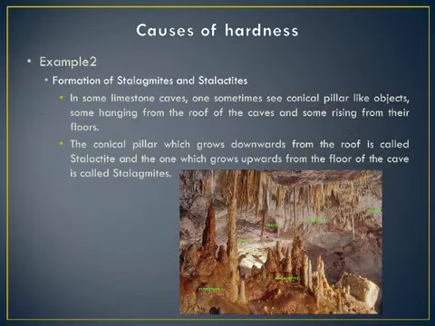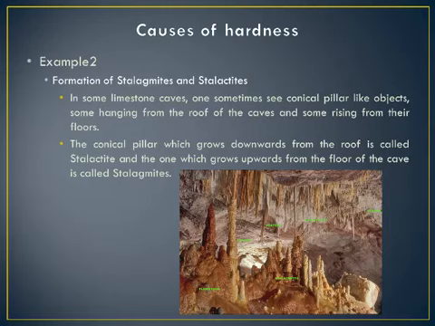Now let's consider the example of formation of stalagmites and stalactites. In some limestone caves, one sometimes sees conical pillar-like objects, some hanging from the roof of the caves and some rising from their floors. These are formed by water dripping from the cracks in the rocks containing dissolved calcium hydrogen carbonate.